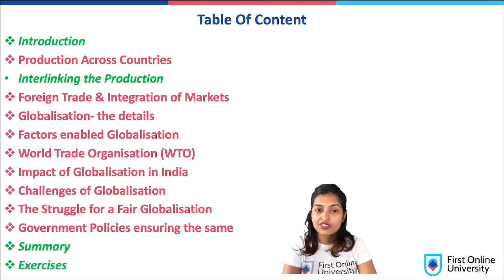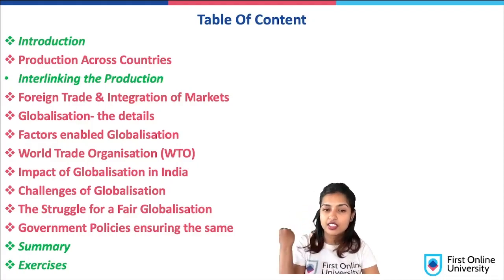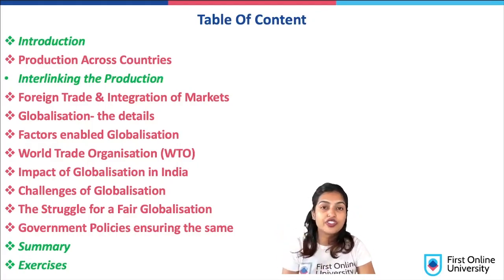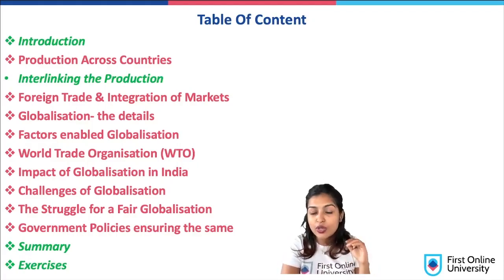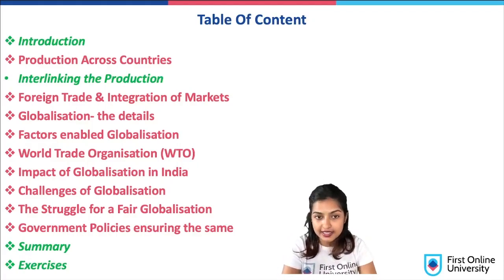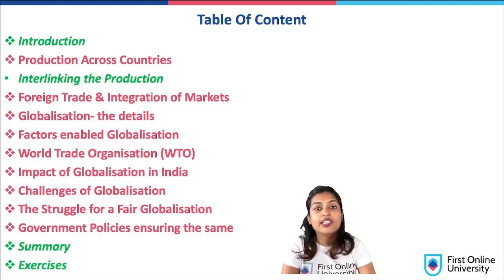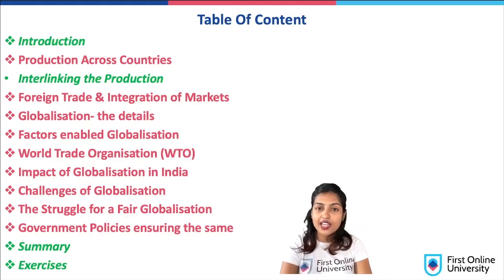right? So once we've seen the challenges and once we've seen the struggle, it is very easy for us to evaluate what kind of different government policies are in place to ensure that the struggle is balanced. There is no kind of struggle, there's a positive outcome as to how globalization can favor our country. Okay. Once we've seen that, we are going to discuss a brief summary of what we have covered, and once the summary is done, we will enter the exercises and MCQs to evaluate where we stand in this chapter. So let us begin with this chapter.